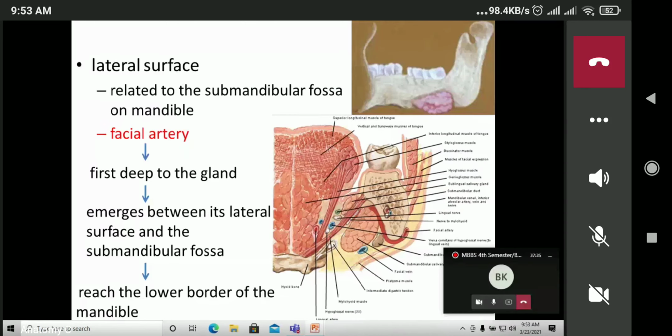The lateral surface is related to the submandibular fossa of the mandible. So this is the submandibular fossa of the bony mandible, which is in relation to the lateral surface of the gland. Talking about the facial artery, it is in close relation to the submandibular salivary gland. First of all, it is deep to the gland, then emerges between the lateral surface and the submandibular fossa of the mandible, and reaches the lower border of the mandible. So this is the relation of the facial artery on the lateral surface.